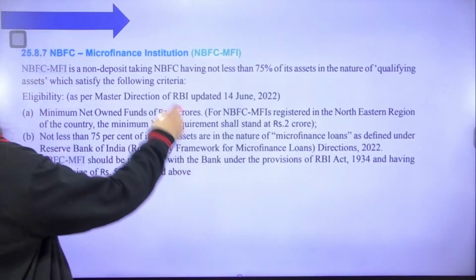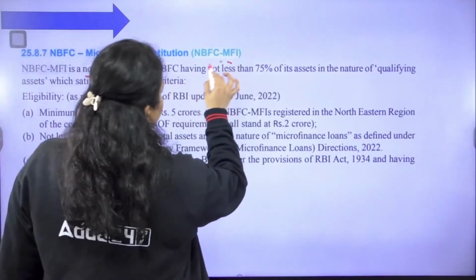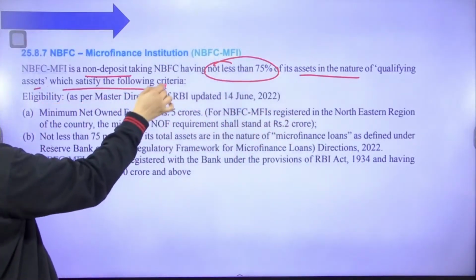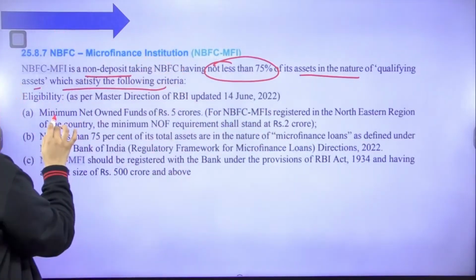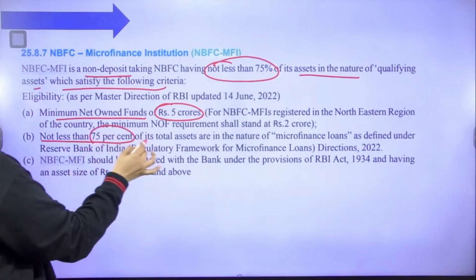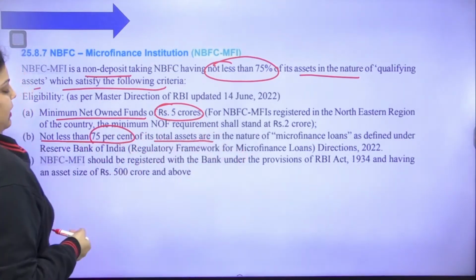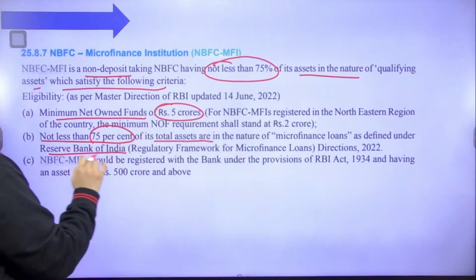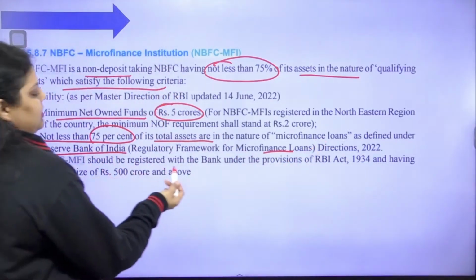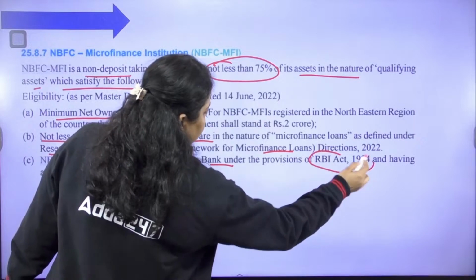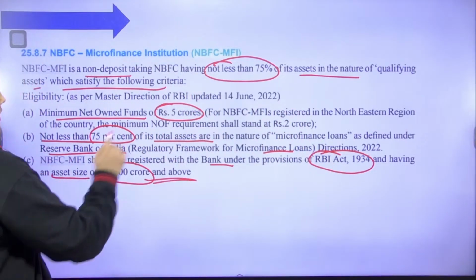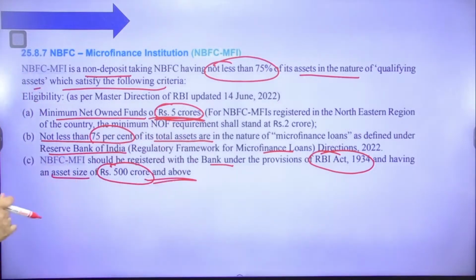An NBFC MFI is a non-deposit taking NBFC having not less than 75% of its assets in the nature of qualifying assets, satisfying the following criteria. First is a minimum net owned fund of 5 crores. Second, not less than 75% of its total assets in the nature of microfinance loans, following the Reserve Bank of India Microfinance Loans Directions 2022. NBFC should be registered with the bank under the provision of the RBI Act 1934 and have an asset size of 500 crore and above. Okay, so only the 2 crore part was wrong, the others were right.